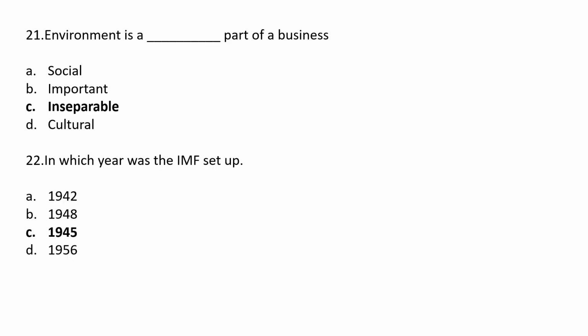Environment is the dash part of a business. Option A social, option B important, option C inseparable, option D culture. The correct answer is option C inseparable. Environment is the inseparable part of a business.